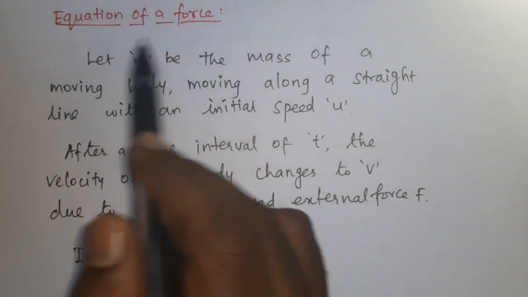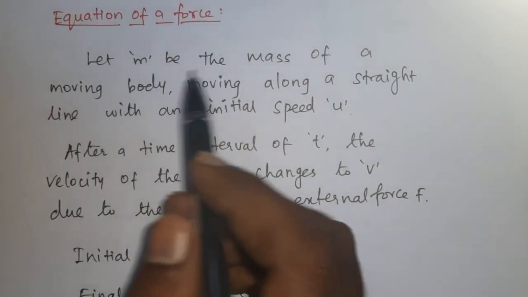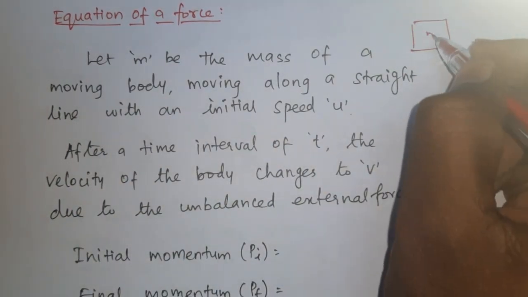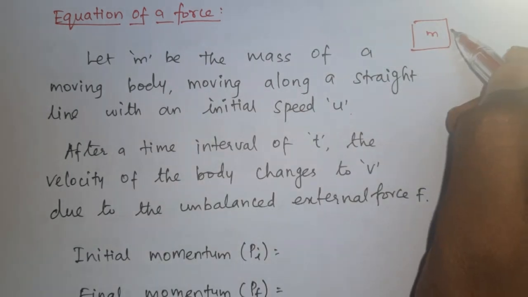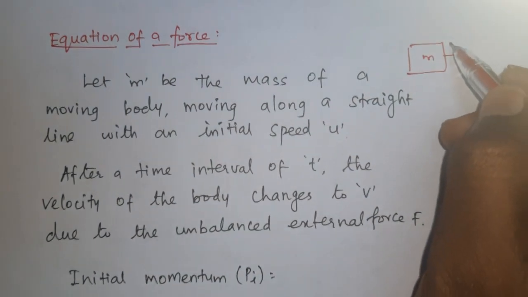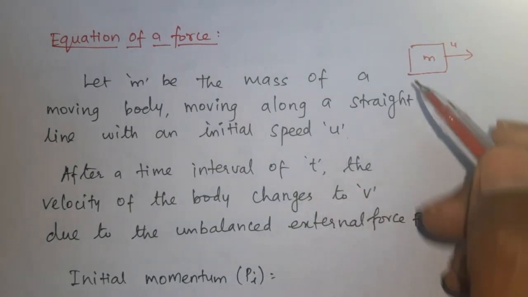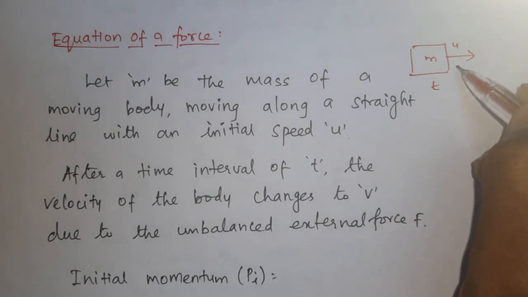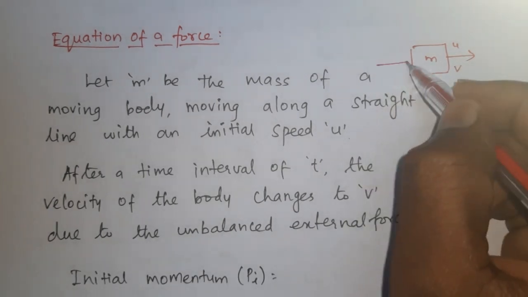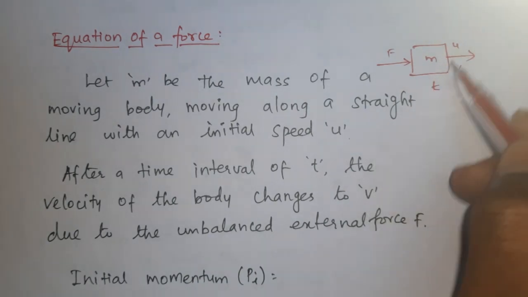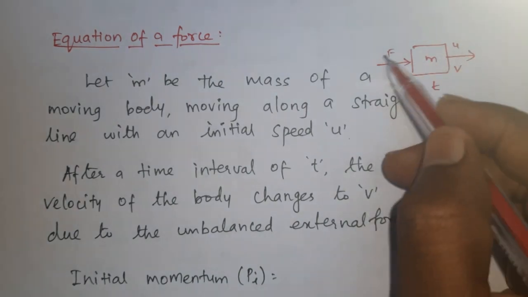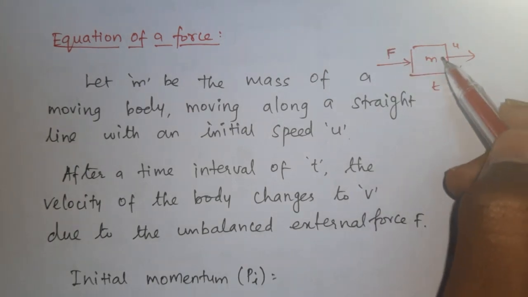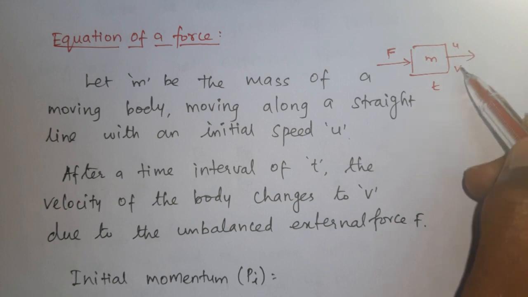You can derive the equation of force. Let m be the mass of a moving body, with initial velocity u. Then after a certain time interval t, the velocity changes into v due to the unbalanced force acting on it. So the object moving with initial velocity u, in the time interval t, if unbalanced force F is acting on the object, its velocity changes into v.